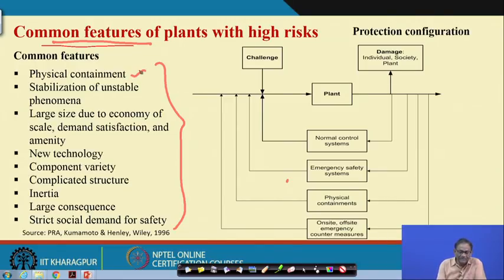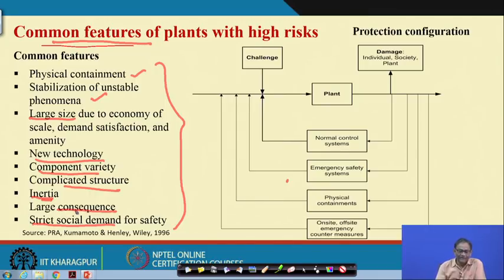Physical containment, stabilization of unstable phenomena, large size, new technology, variety of components, complicated structure, inertia, huge consequence, strict social demand for safety. So, all those things are common features. For any high risk plant, you think of coal mining, you think of a nuclear plant, you think of oil and gas installation, you think of steel making, you think of construction. So, wherever there is high risk, huge hazard involved.